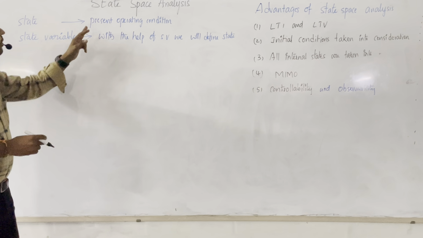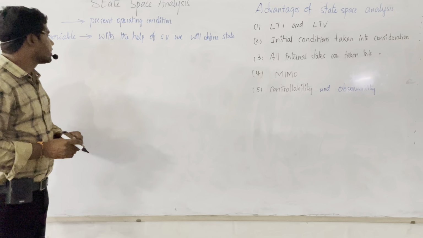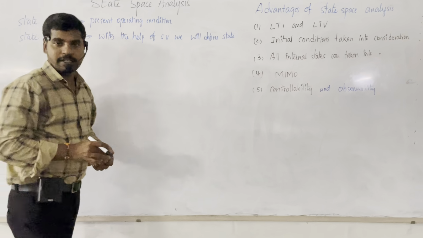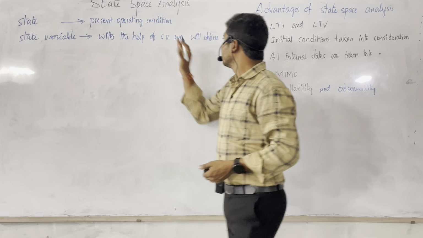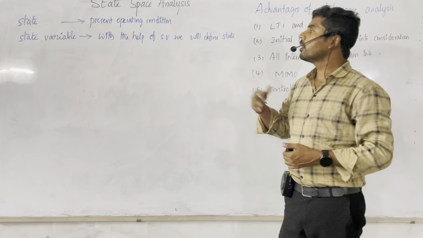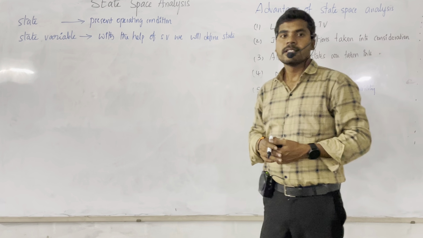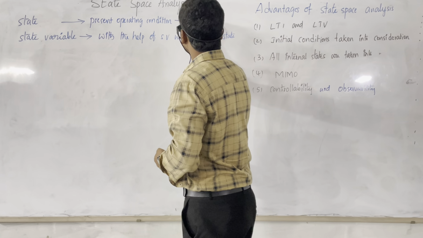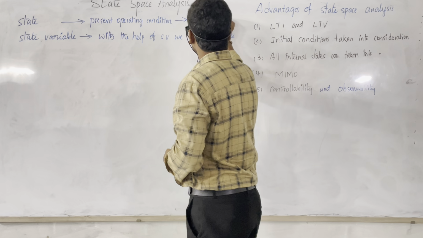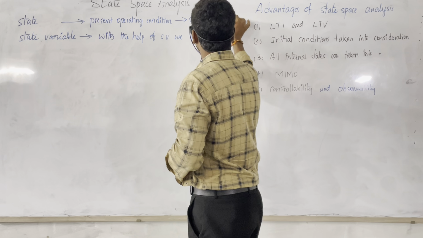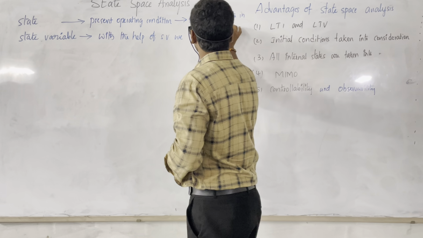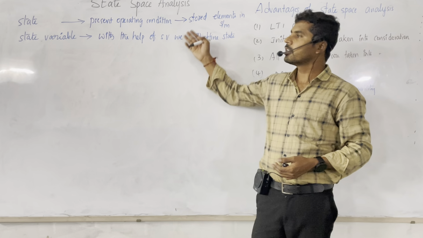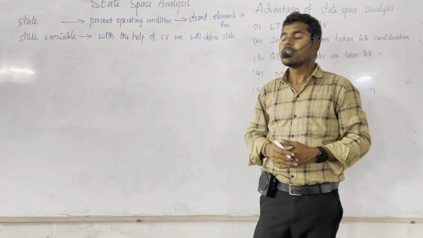State means the present operating condition of the system. At the same time, state variables are those with the help of which we can define the state. Sir, how are we going to identify the state? State can be identified based on the storage elements in the system. So if the system has any storage elements, we can identify the state based on them.